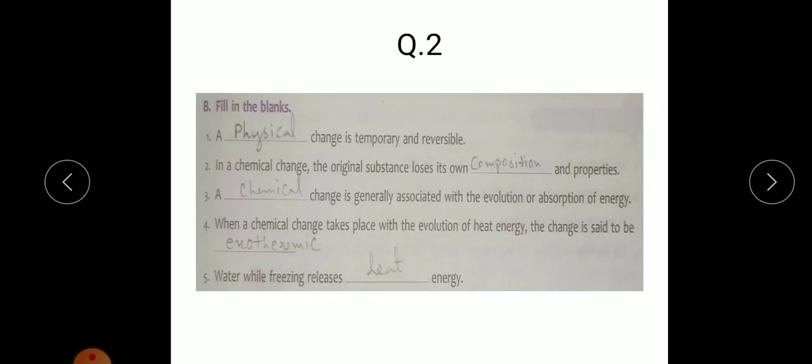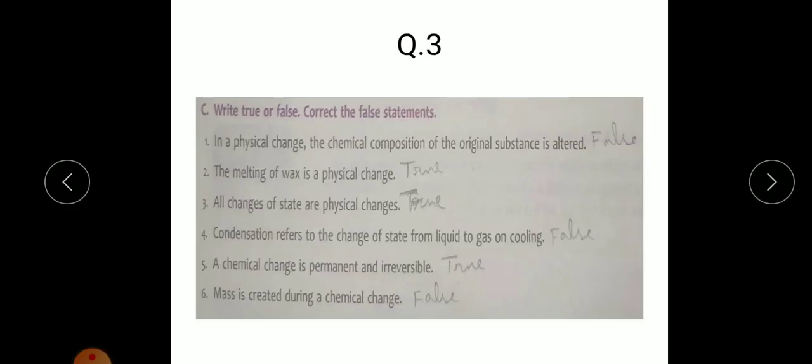Okay. Now we'll move to question number 3. Write true or false, correct the false statements. 1. In a physical change, the chemical composition of the original substance is altered. The statement is false. So, the correct statement is: in a physical change, the chemical composition of the original substance remains the same.